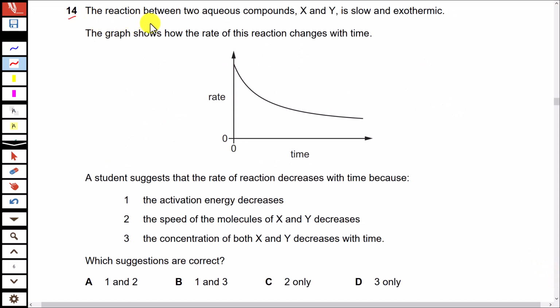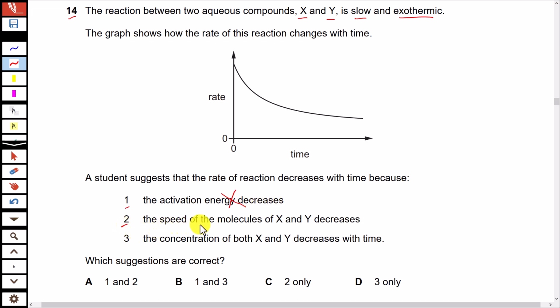Question 14. The reaction between two aqueous compounds X and Y is slow and exothermic. The graph shows how the rate of this reaction changes with time. Here is the graph. The rate is decreasing with time. A student suggests that the rate of reaction decreases with time because number 1, the activation energy decreases. No, activation energy does not change with time. It neither increases nor decreases with time.